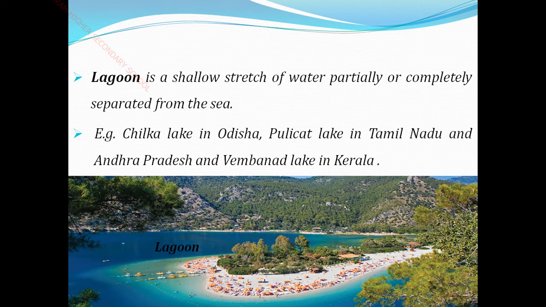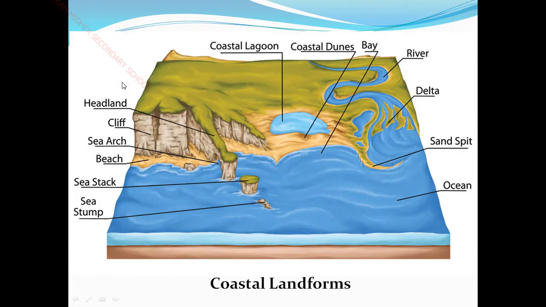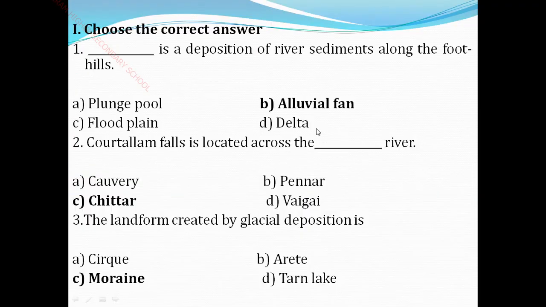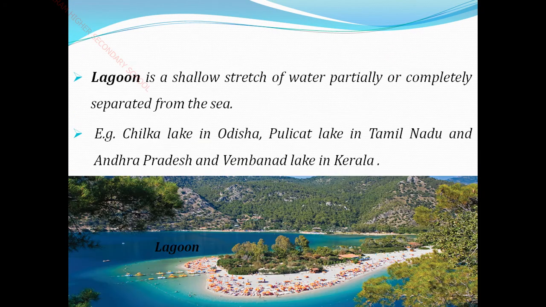I already taught you in part 3 about the lagoons in this picture. So from the sea it is totally separated. This is called a lagoon. It is totally separated from the sea.